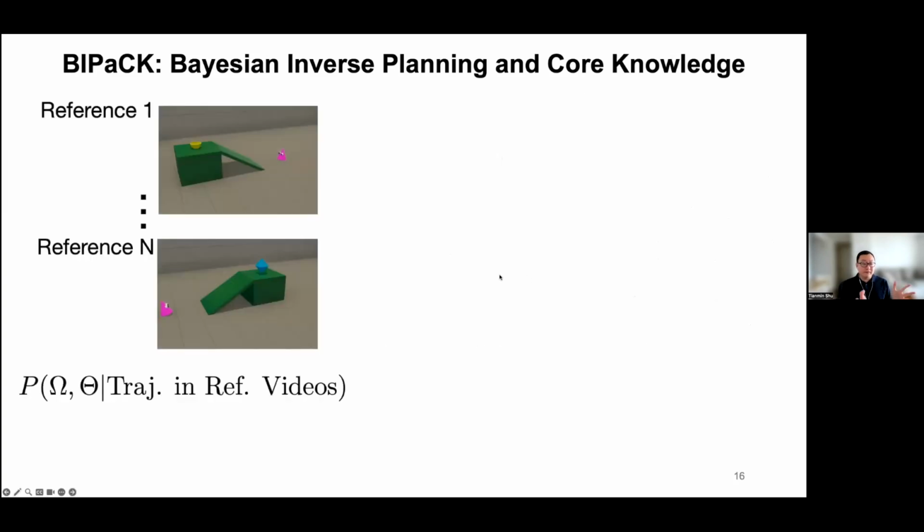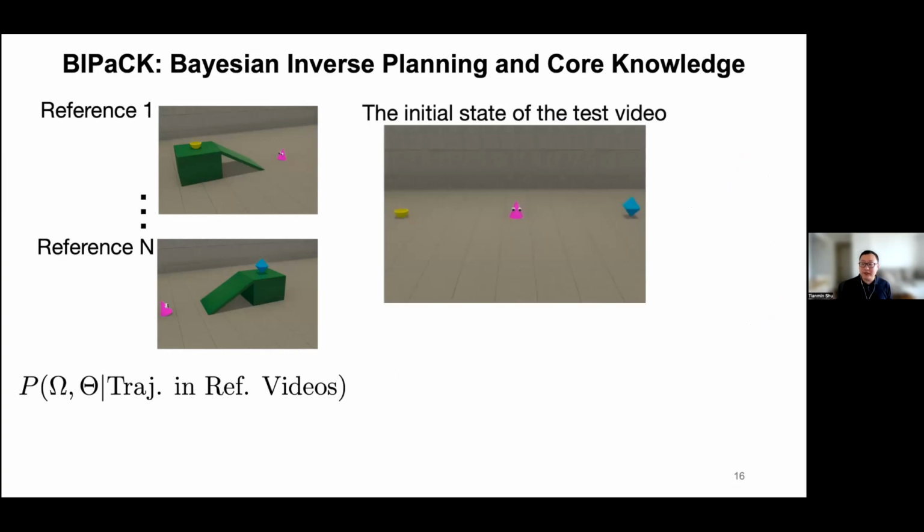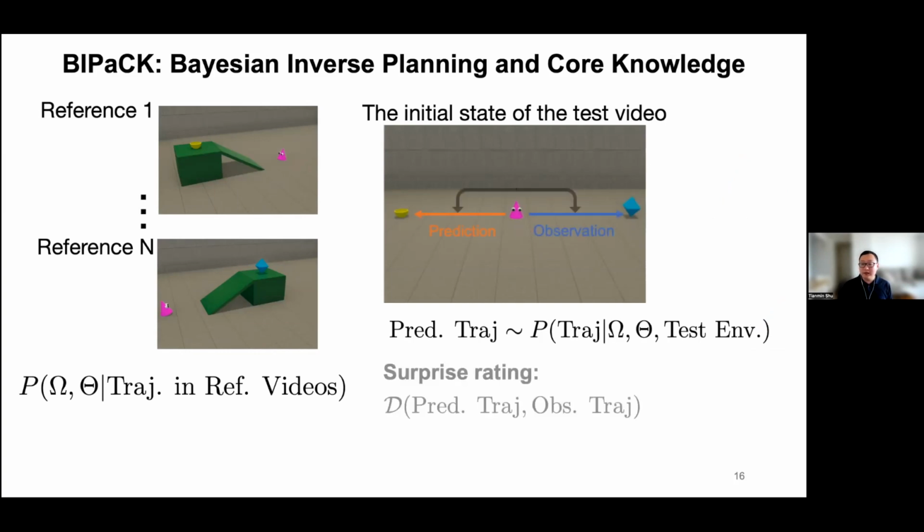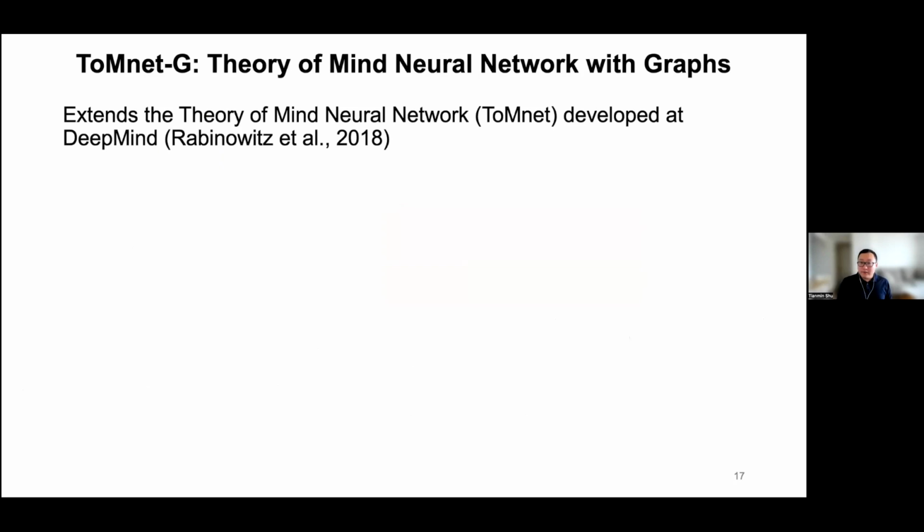So now how can we actually get the surprise rating in this case? First, we can infer the latent variables from the familiarization videos. This will give us a sense of the agent's reward and cost. And then we can predict the agent's expected behavior in this new test video, conditioned on both the inferred variables and the initial state of the test video. And then we can compare that with the observation and define the surprise rating as the difference between the prediction and the observation.